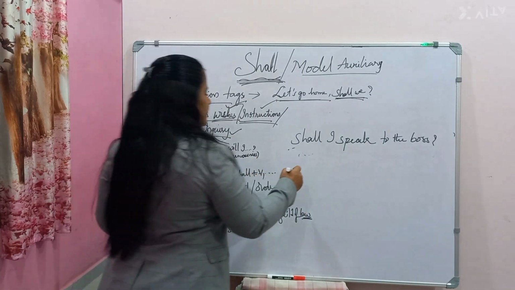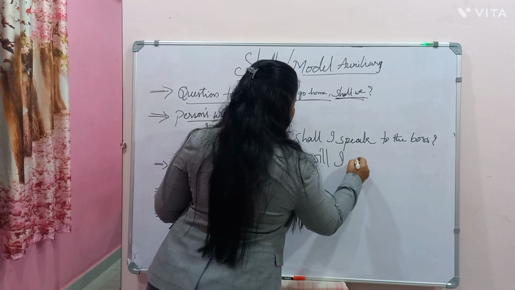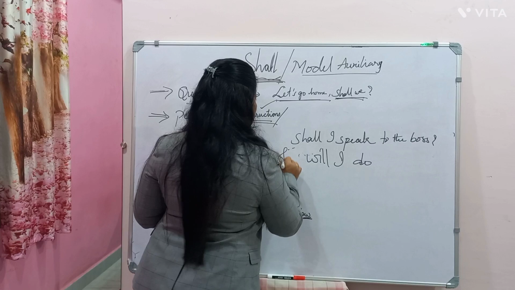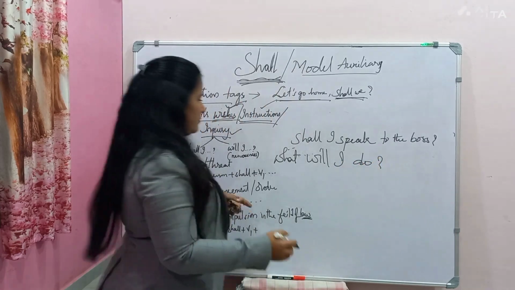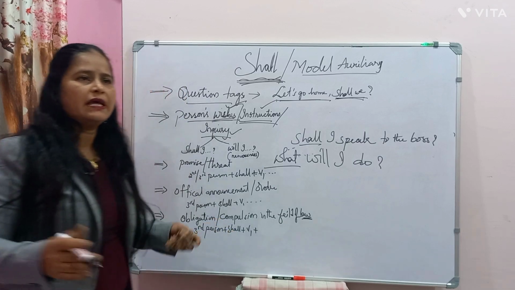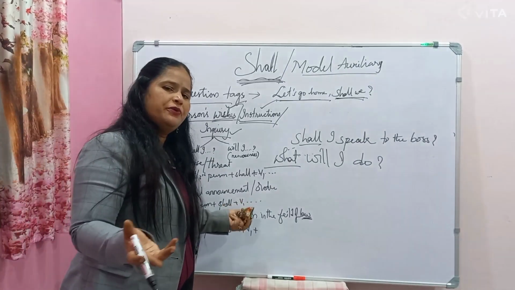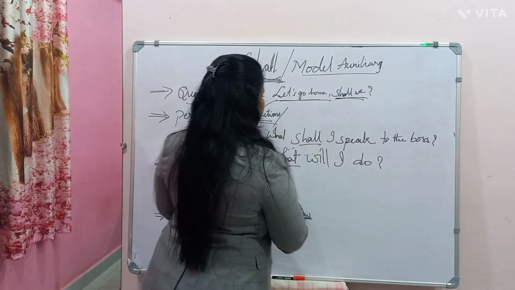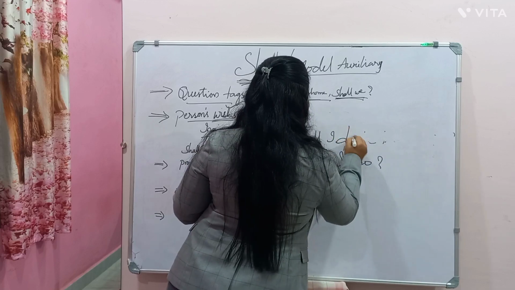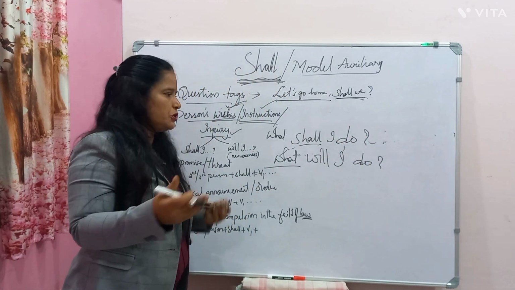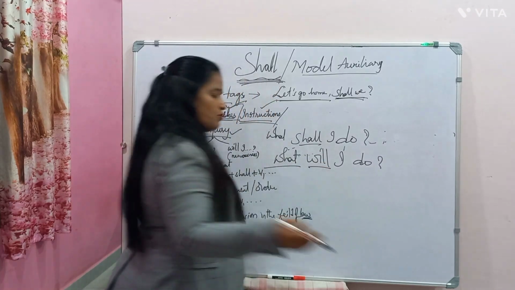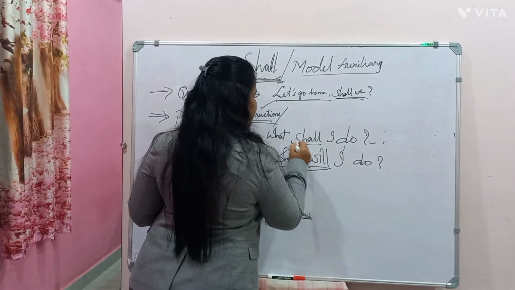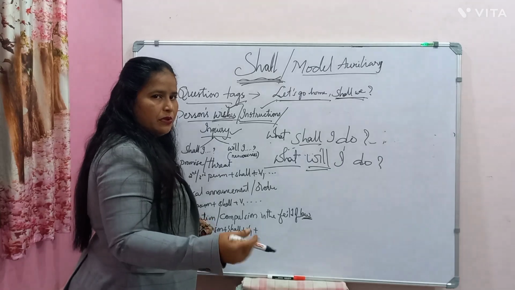If I say will I in the same place, what will I do. If in the place of shall, will comes, it is the helpless situation of the person. What will I do? If I say what shall I do, it's an inquiry, you are asking for some information. In the same place, if it is what will I do, it means I can't do anything now. Here shall indicates it's inquiring something. What shall I do? How shall we proceed?